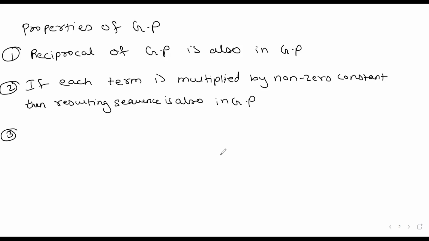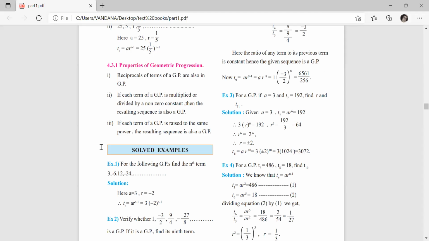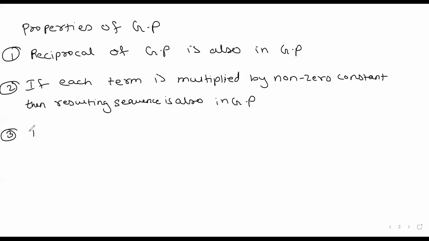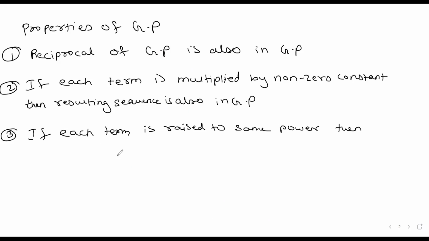And the third one is if each term of GP is raised to the same power, then the resulting sequence is also GP. These are the important properties that we should know.